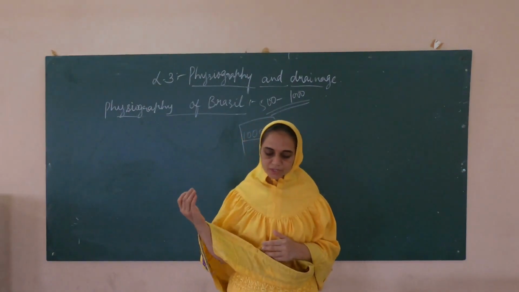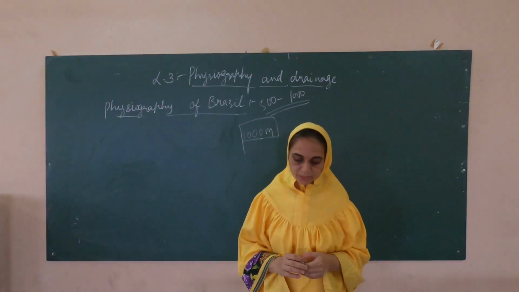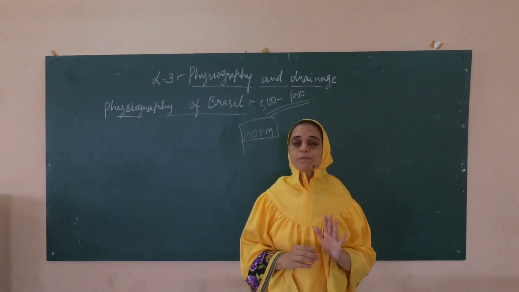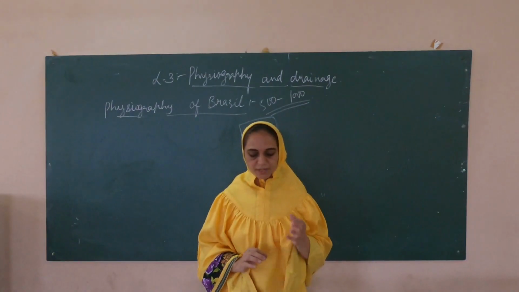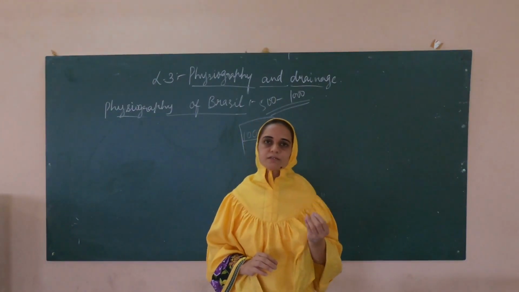As you go towards the north, the slopes are steep but not abrupt. What is the meaning of abrupt? It means having many sudden changes.